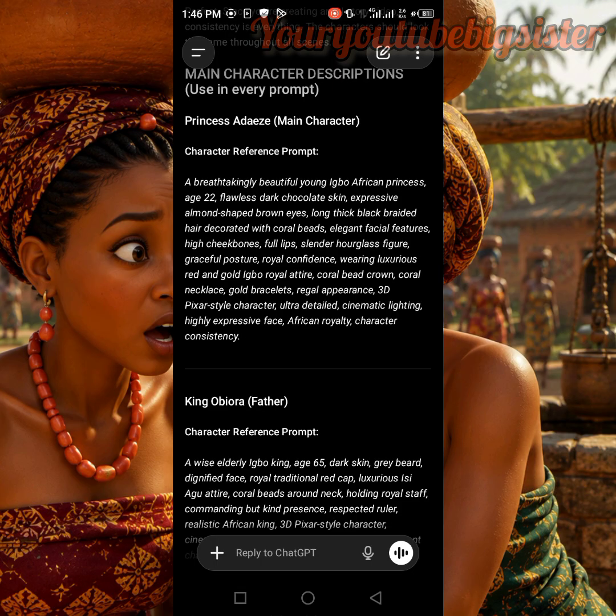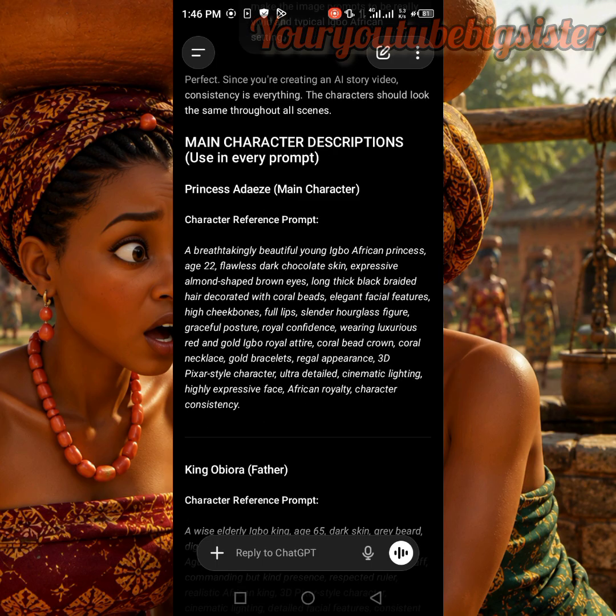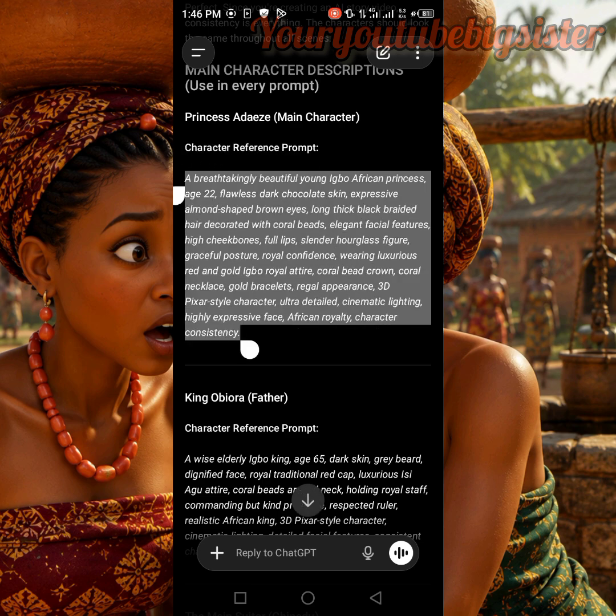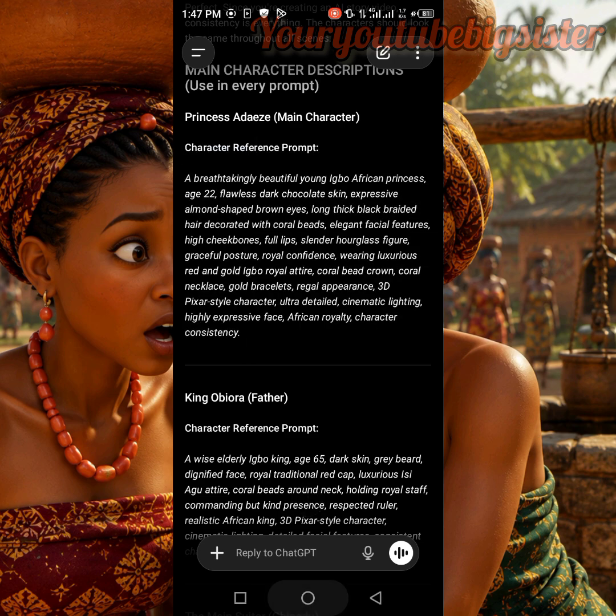It can only give you, I think, 3 or 5 images per day. Do you understand? But why I'm recommending Google Gemini is that Google Gemini is unlimited. You can generate close to 40 images there in a day, or even 50, depending on the kind of strength you have and the kind of project you're working on. So to generate this particular image, I'm going to copy this first one, then I'll now head over to Google Gemini.